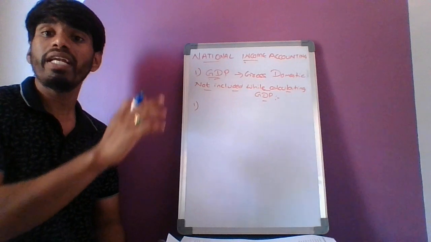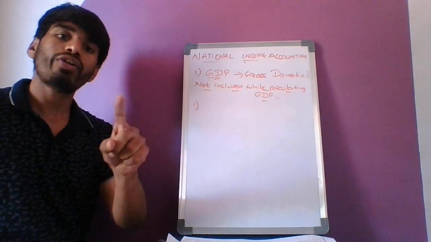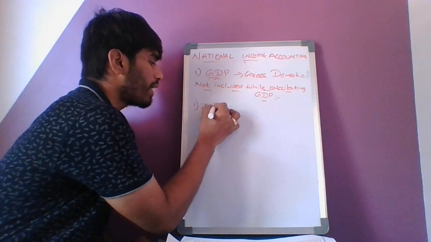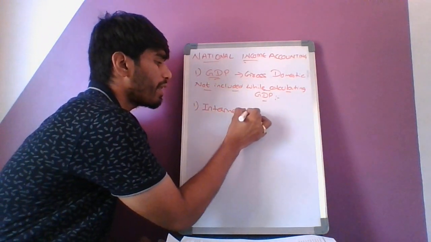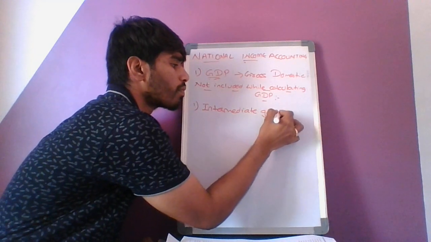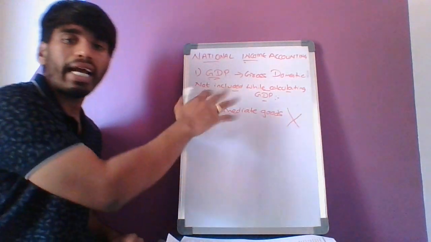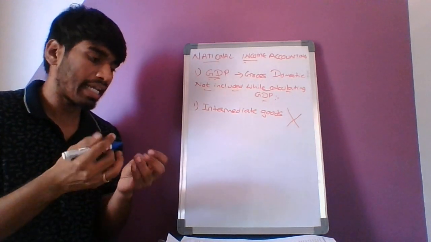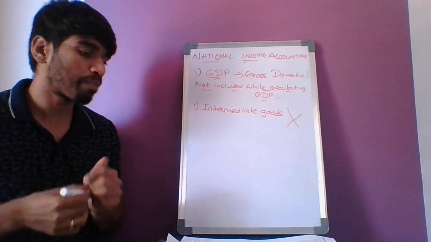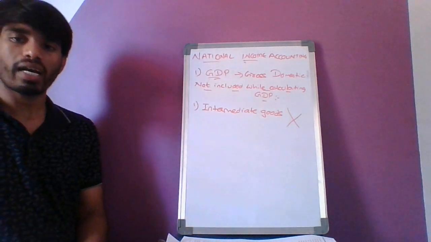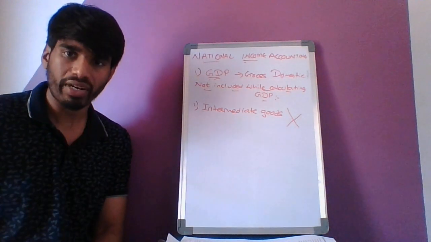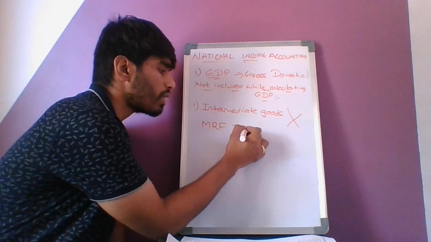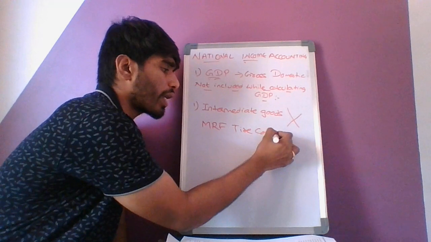So the first thing: intermediate goods are not used while calculating the GDP of a country. What is this? Let us take some examples and then understand it clearly. For example, there is a car company. There is the MRF company. You all know the MRF tire company, right? A tire company.